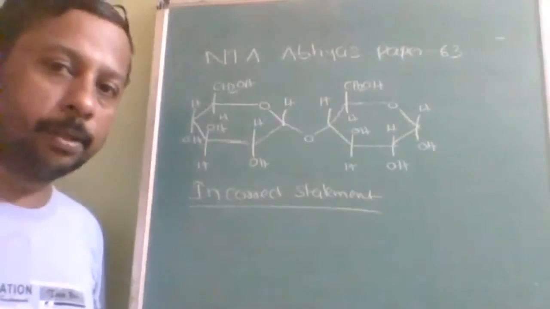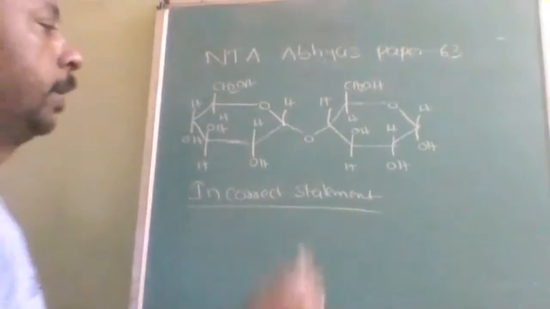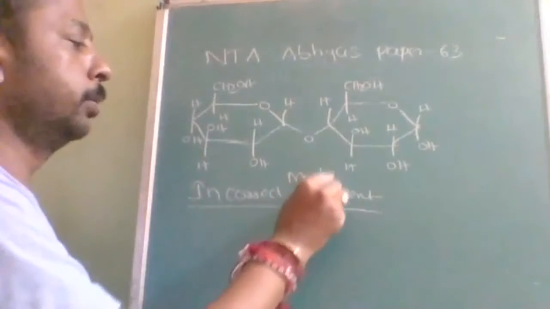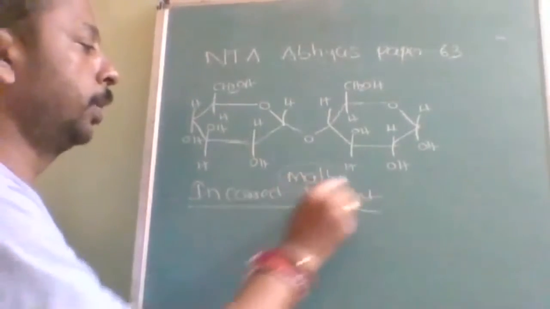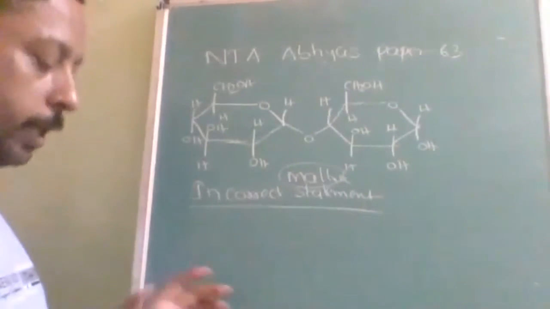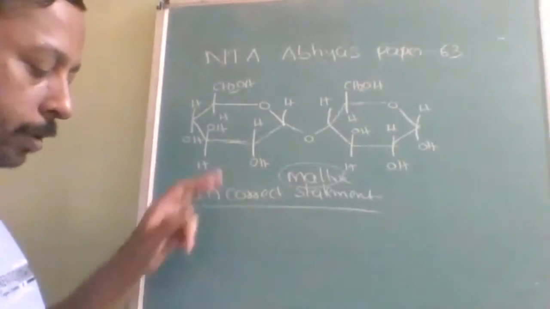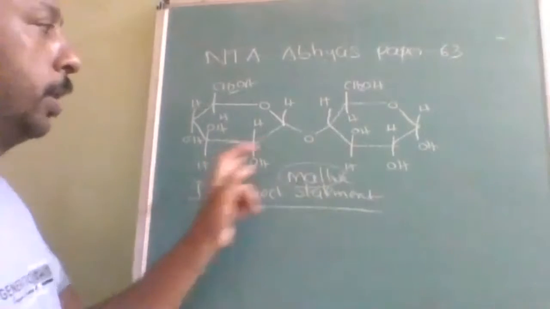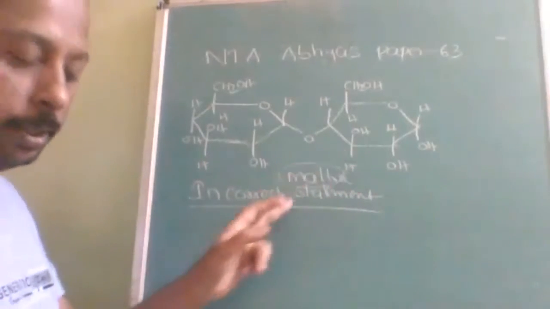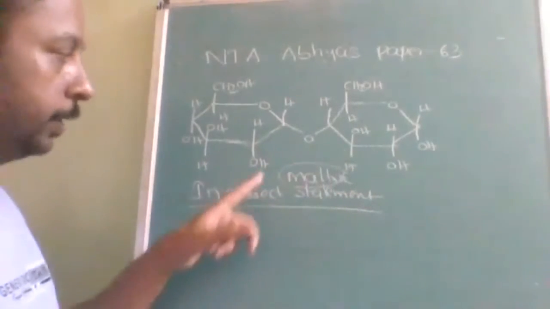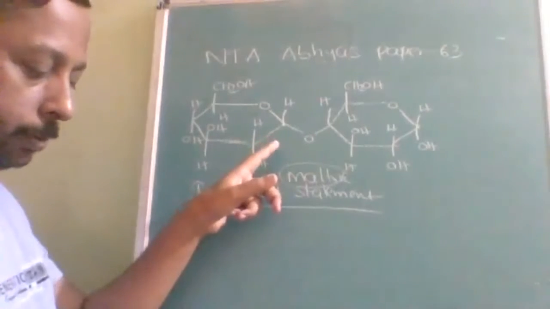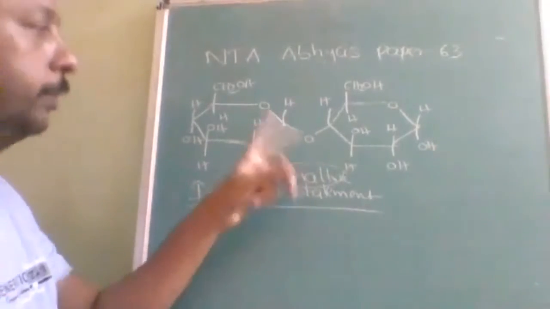Here the structure of maltose is given. What is this? This is maltose. Regarding this, statements are given. Maltose is composed of D-glucose units. These two are the D-glucose units. Second, C1 of one glucose is linked to C4 of the other unit.